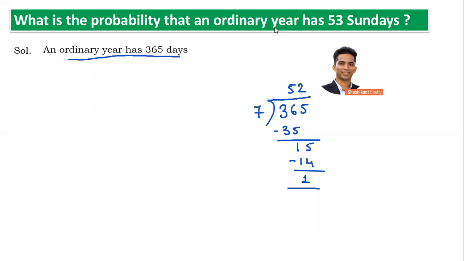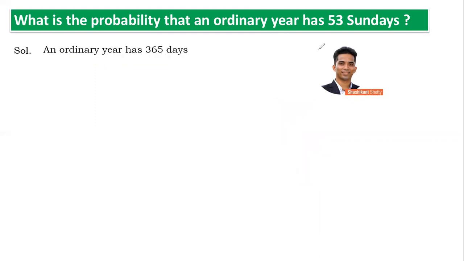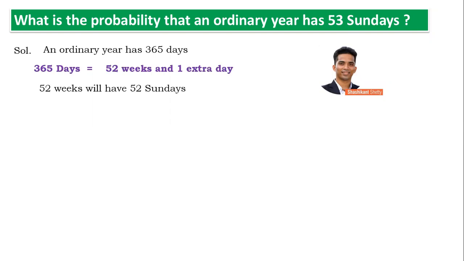So keeping this in mind, students, we'll go ahead. An ordinary year is comprised of 365 days, which is 52 weeks plus 1 day. Now, when I say 52 weeks, that means we have 52 Sundays. When I'm looking for 53 Sundays, we should know that every year by default has minimum 52 Sundays. Now, there is one extra day. We need to find out what is the probability that the one extra day is a Sunday.